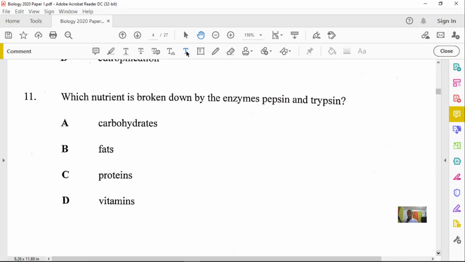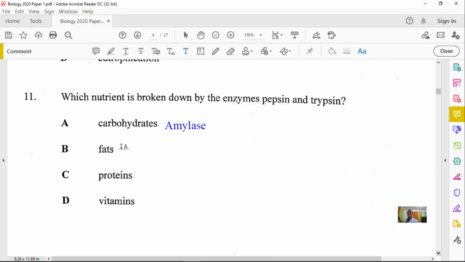And so carbohydrates, if you think about it, are broken down by carbohydrases, a general name for those enzymes. A typical example of this is amylase. So amylase will break down carbohydrates, and we have different types, like maltase and sucrase, but generally we say amylase.